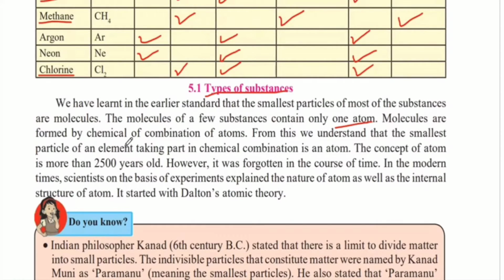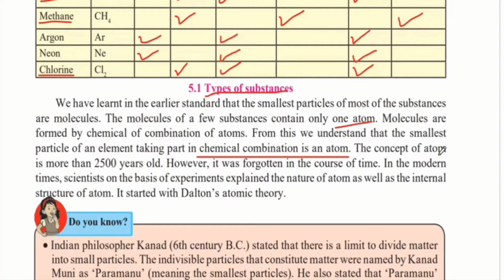Molecules are formed by the chemical combination of atoms. So when we saw in the earlier table, if they had more than one type of atom, there was a combination which was forming a molecule. From this we understand that the smallest particle of an element taking part in chemical combination is an atom. Therefore, in any chemical combination, it is always an atom which is taking part in it. And therefore, an atom will never change its chemical or physical properties.